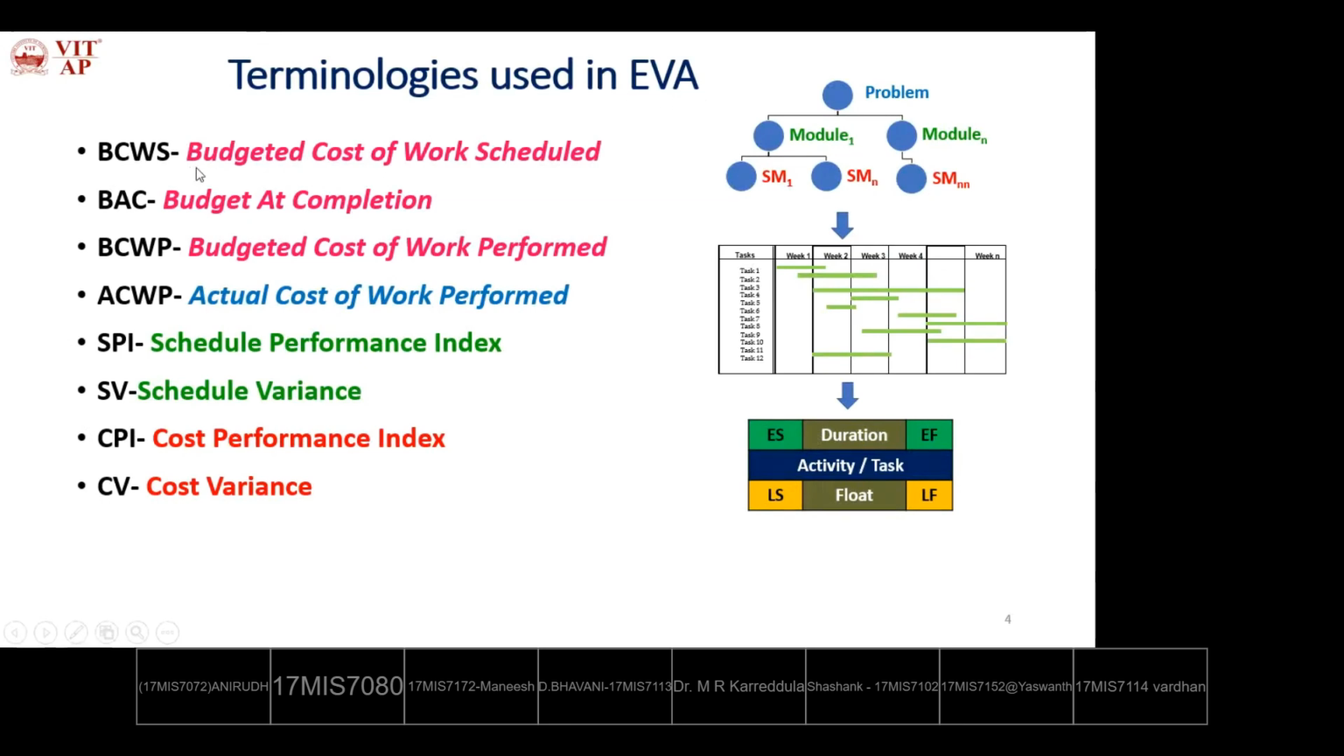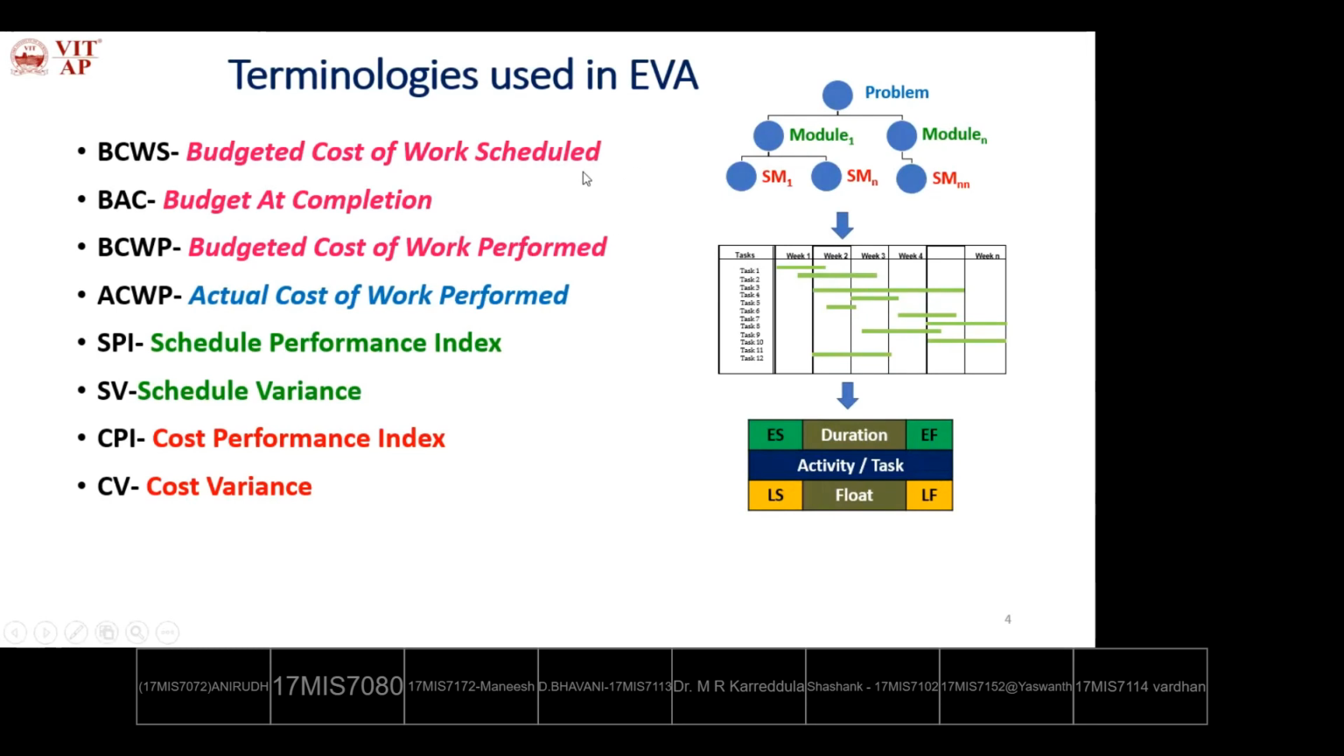So BCWS is budgeted cost of work scheduled. For the given schedule, what budget is allotted, that we are measuring in terms of BCWS. And BAC is budget at completion. In order to finish the whole project, prior to development we estimate the budget. That prior estimation of the budget at completion is BAC. Then BCWP is budgeted cost of work performed.